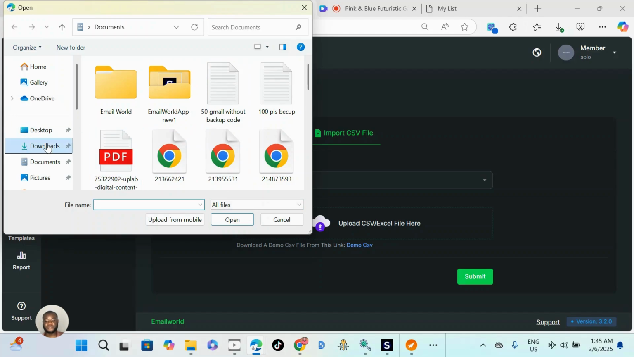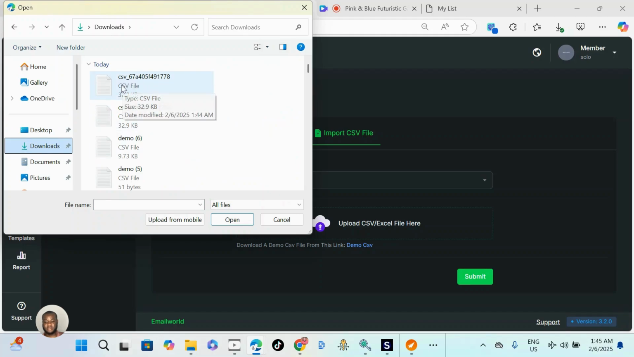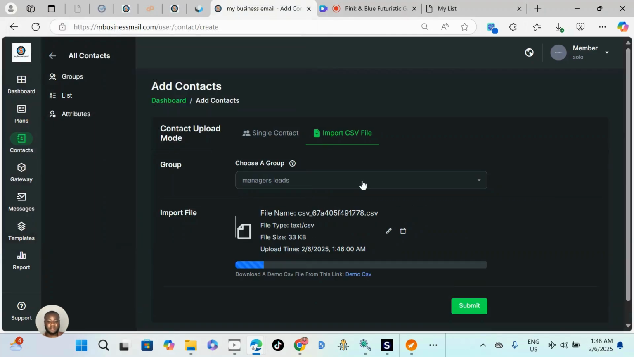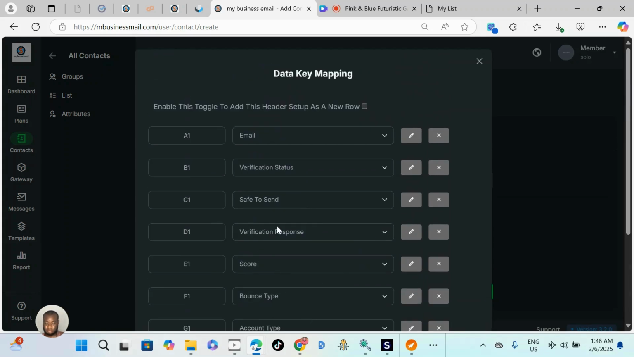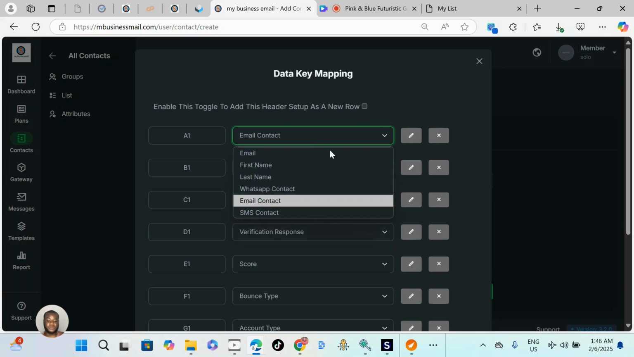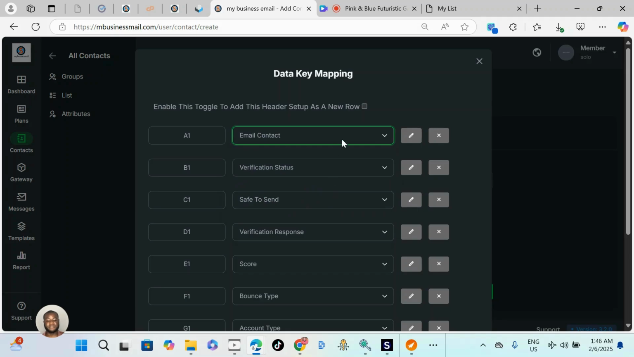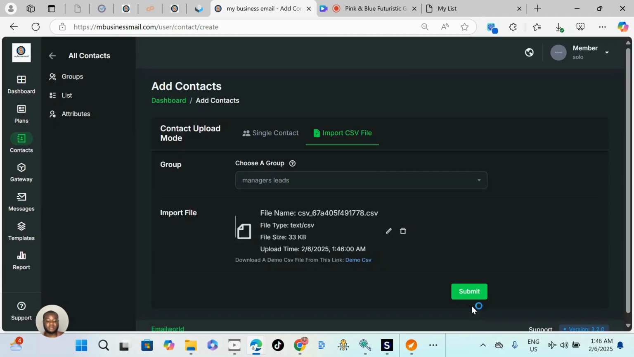We downloaded it from verification. I can go to download, and here is the CSV file. That is the email list I just downloaded from my email verification. Click it and open it. It's going to load and give you all the headers here. All these ones I don't need, but I will just leave them like that. The only thing I will do is switch email to email contact, because there's a contact on it. So scroll all the way down and click save and click submit.